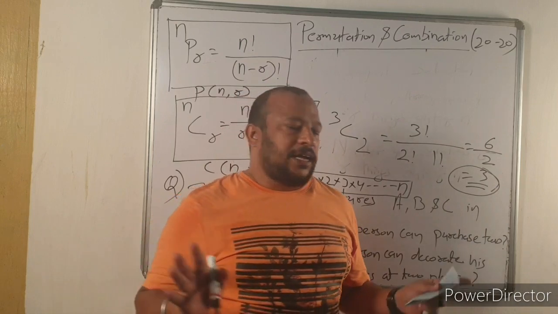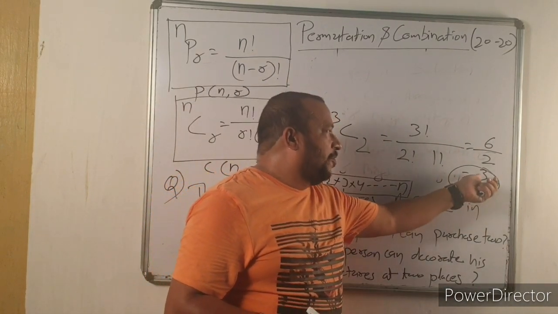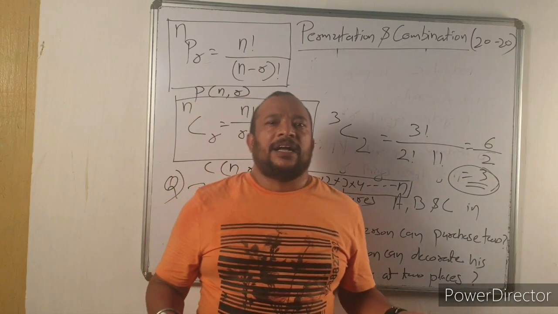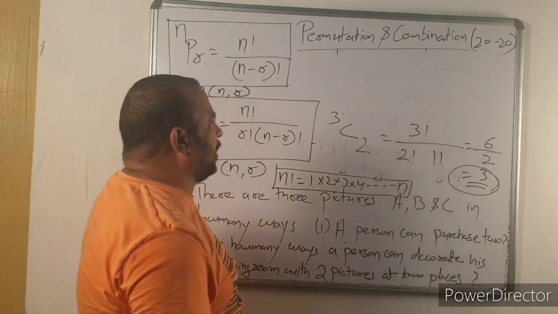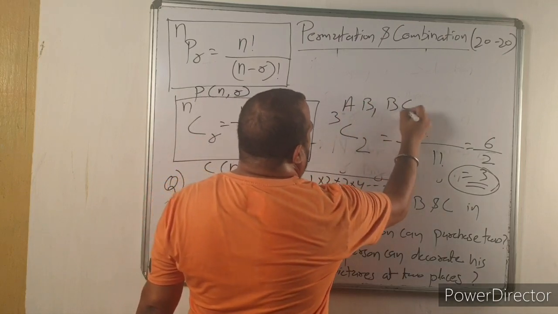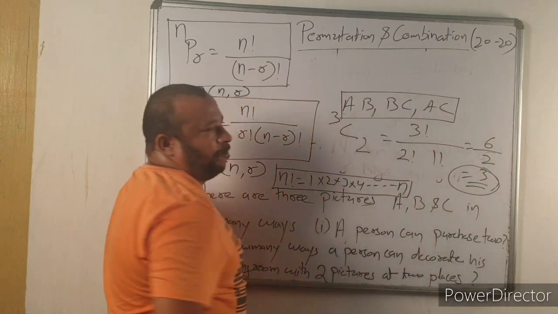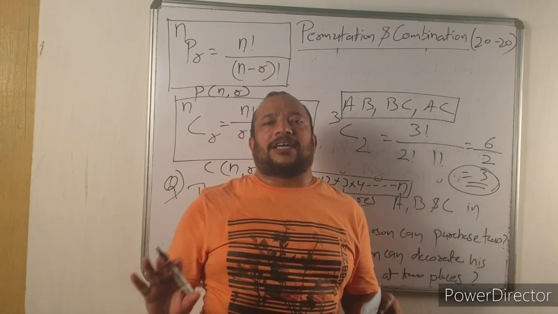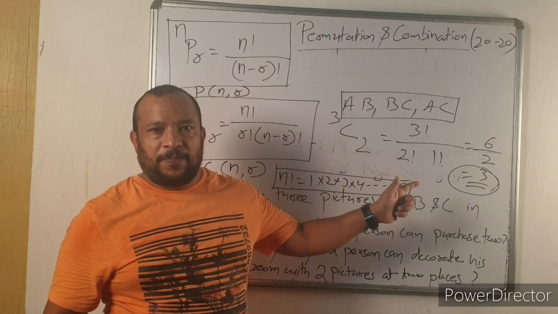Now with the application of this formula, we calculated the total number of selections is 3, but this can be done manually also. Like 3 pictures are there, we can purchase either AB or BC or AC. In these 3 ways only you can purchase 2 pictures. There is no other way. So total number of selections is 3.